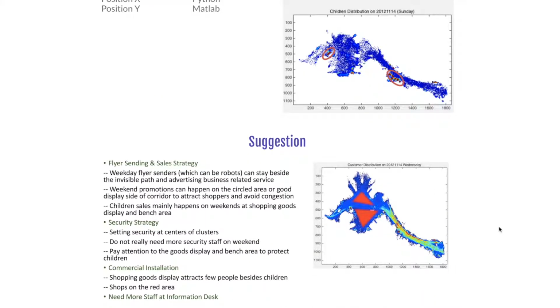Based on this, we may come up with some suggestions. Firstly, for the flyer sending and sales strategy. On weekdays, the flyer senders can stay beside the invisible path shown in the right area and advertise the business-related service. On weekend, promotion can happen on the circled area or goods display side of the corridor to attract shoppers and avoid congestion. Children's sales should mainly happen on weekend at the shopping goods display area and the bench area.